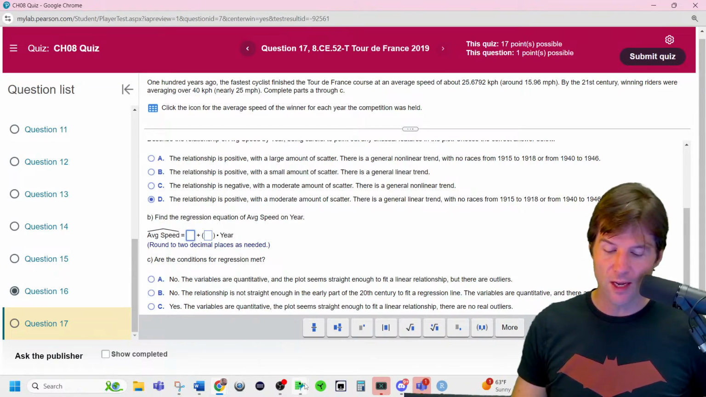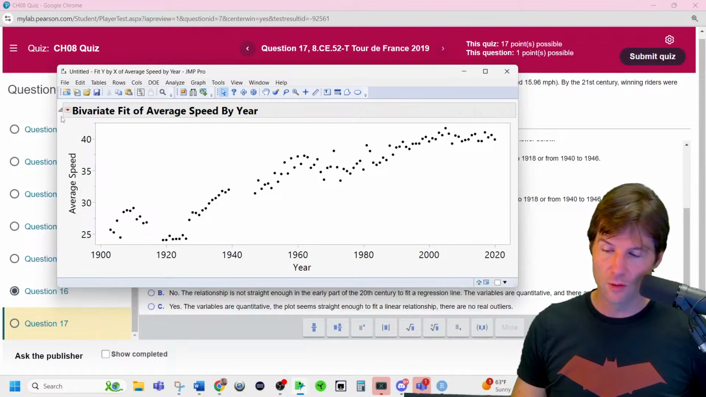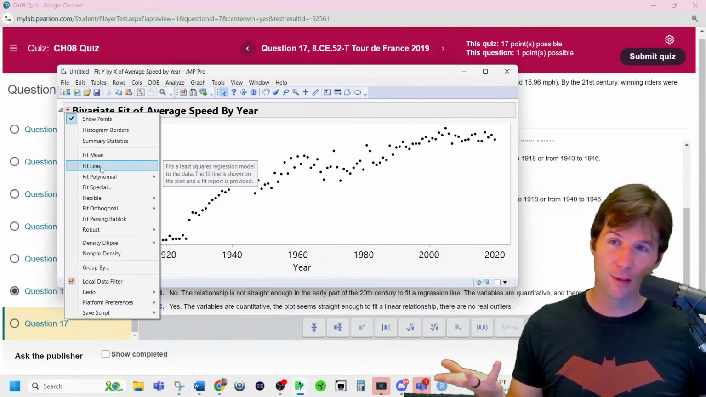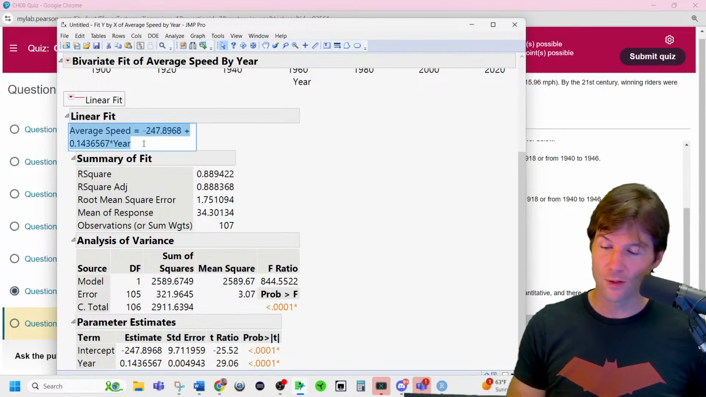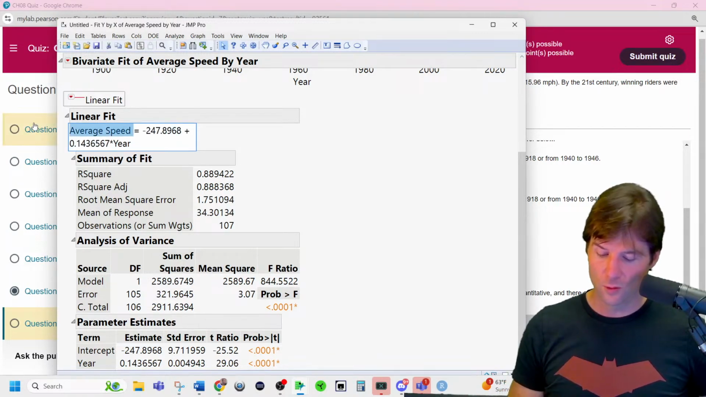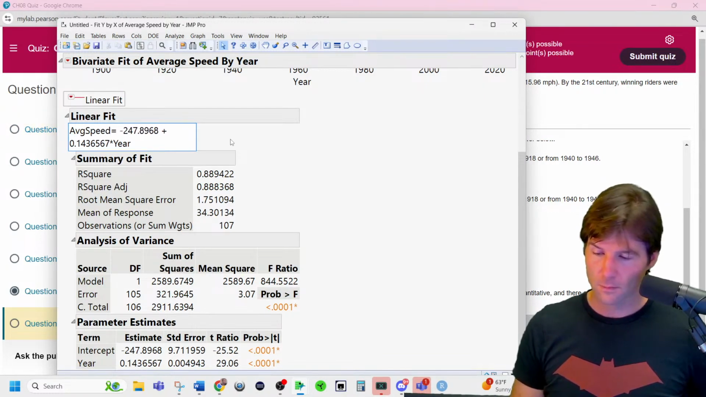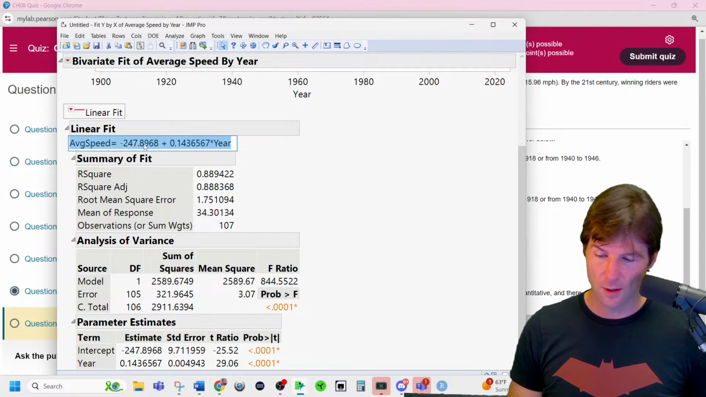And we can go and find that value by going to the red arrow and going to fit line. The red arrow right here and going to fit line, and we get the values. There's the values right there. So we'll just call this AVG speed. What is that value right there in notation?